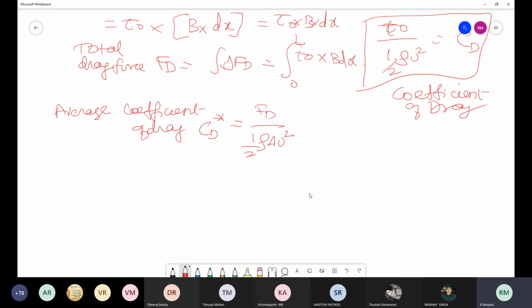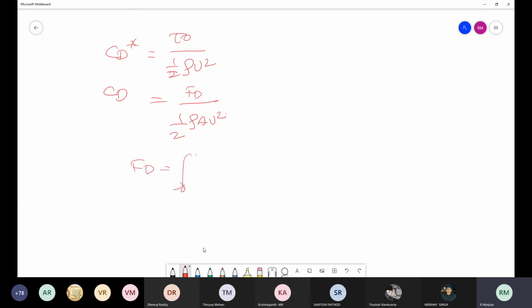So CD is tau naught by half rho u square, CD star is Fd by half rho A u square, and Fd is the integration from 0 to L of tau naught B dx.